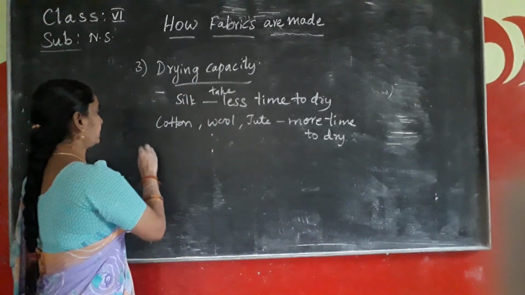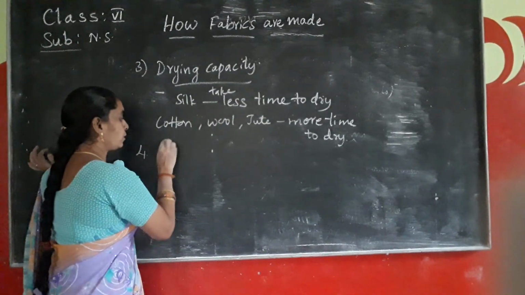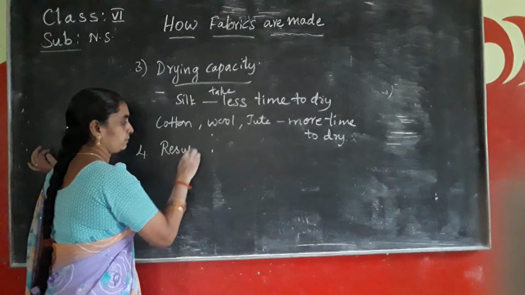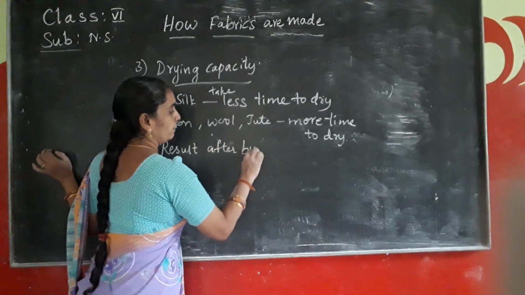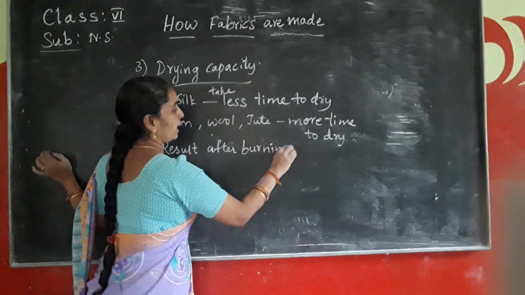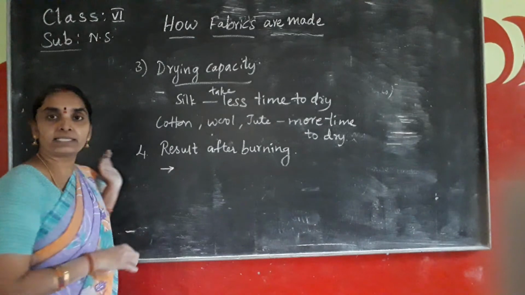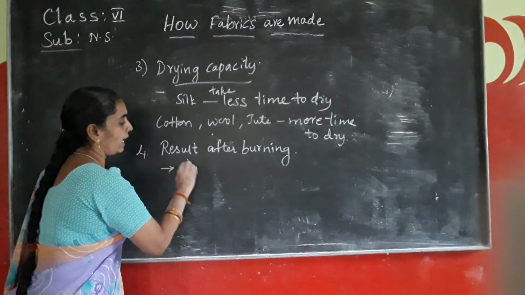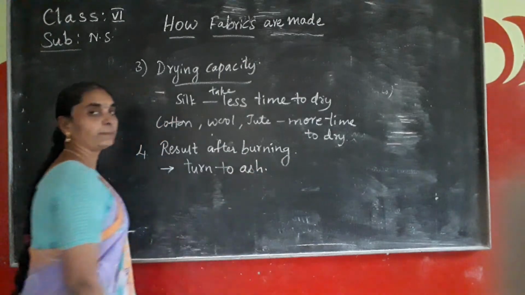And coming to the result after burning. Natural fibers, especially cotton, wool, jute and silk, turn to ash when they are burnt.